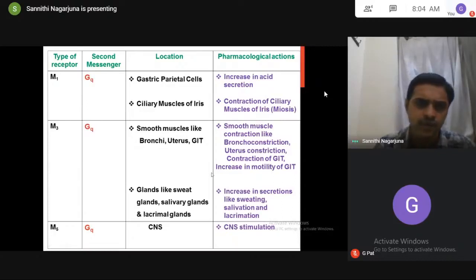So got it now? Based on this location, we see increase in acid secretion, miosis with decrease in pupil size, smooth muscle contraction like bronchoconstriction, uterus constriction, GIT constriction, increase in all your glandular secretions, and CNS stimulation.